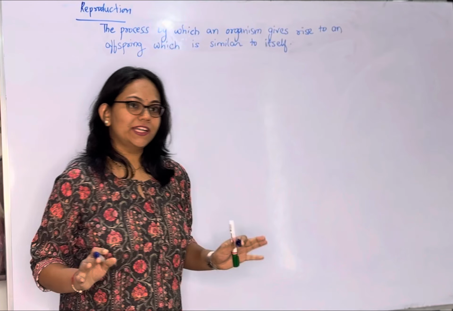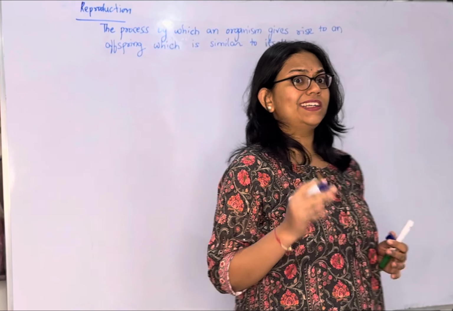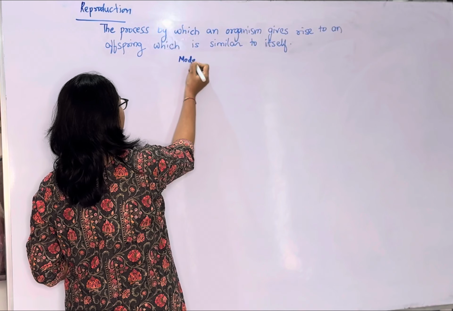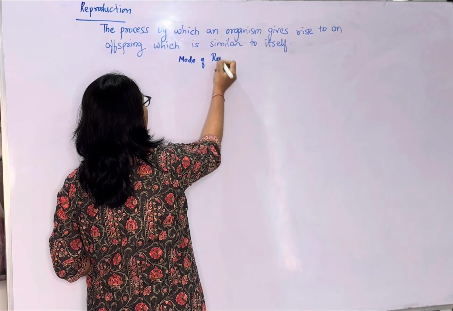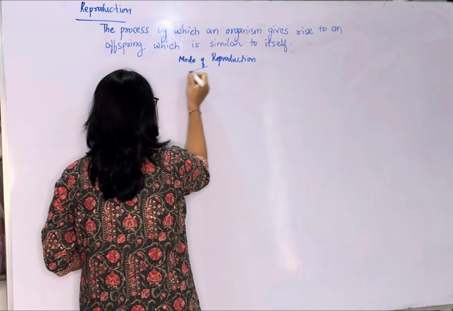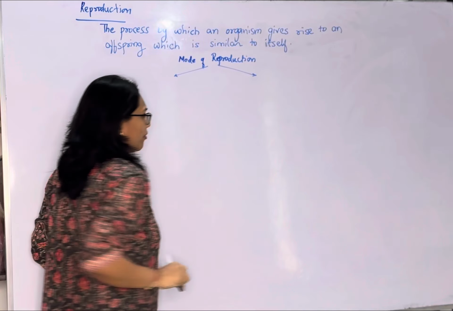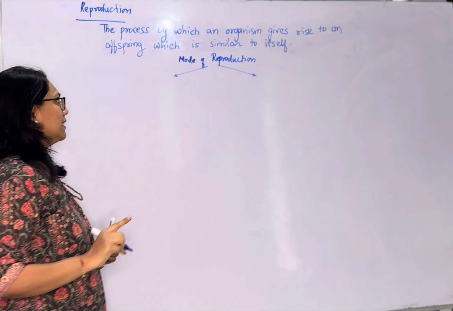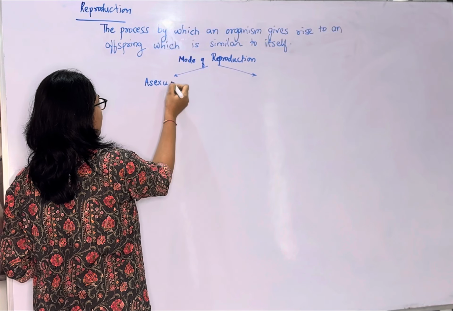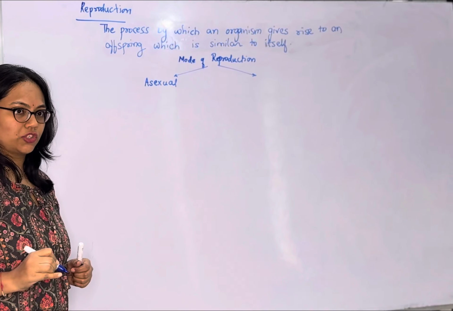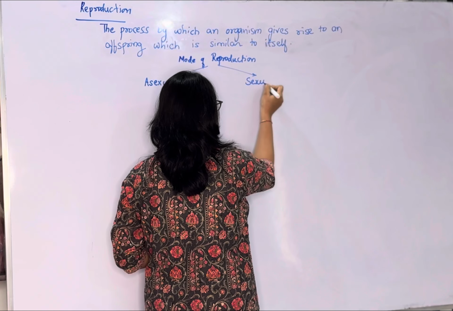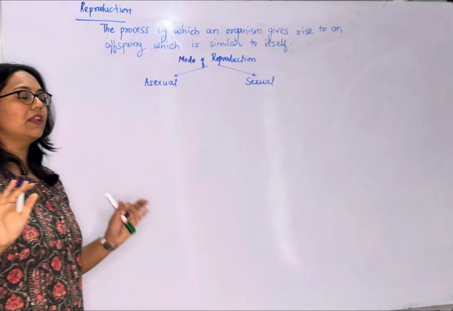Now that we have studied about reproduction, let us understand the modes of reproduction. Mainly, there are two modes of reproduction that we need to understand. Okay, so let's understand which are these two modes of reproduction. In one type of reproduction, only one parent is involved, and this type of reproduction is referred to as asexual reproduction. The other type of reproduction wherein two parents are involved is referred to as sexual reproduction.